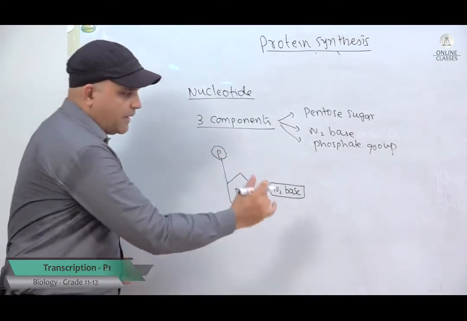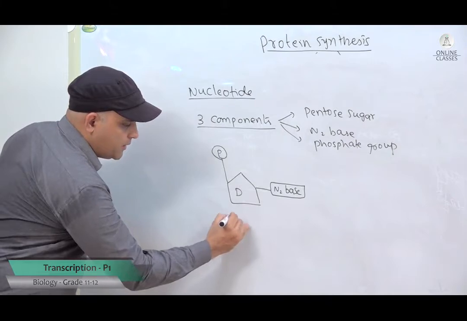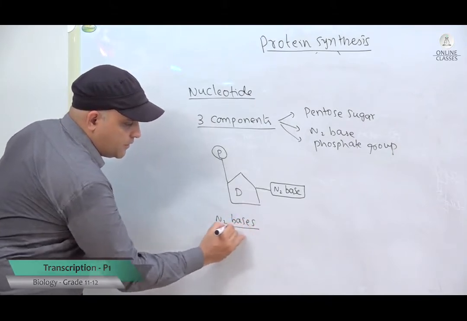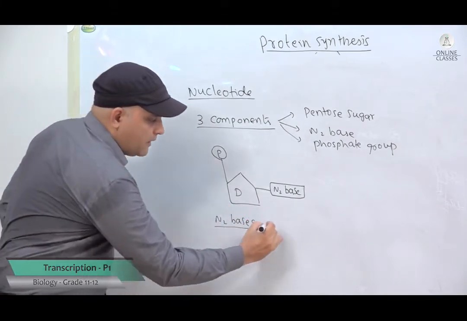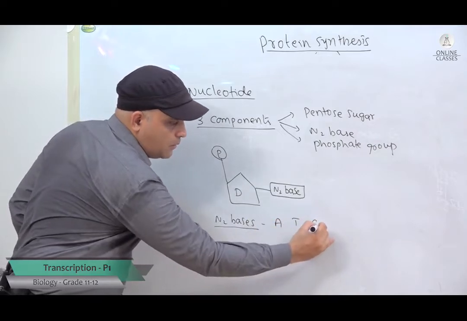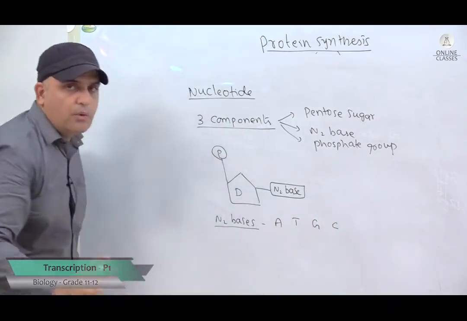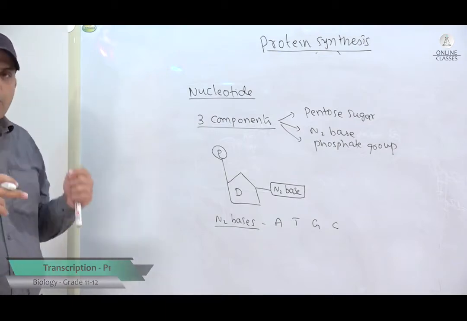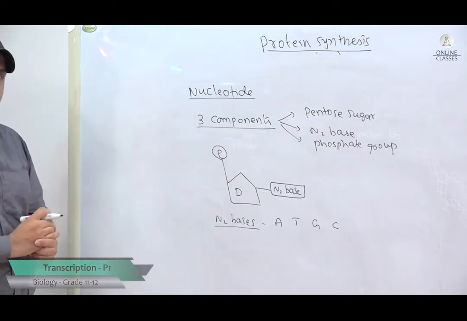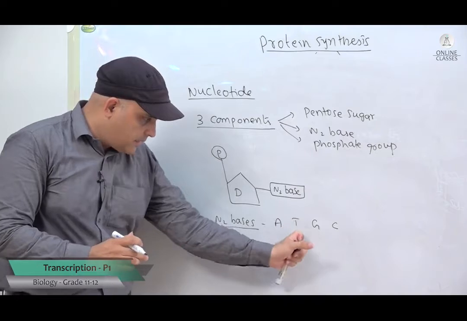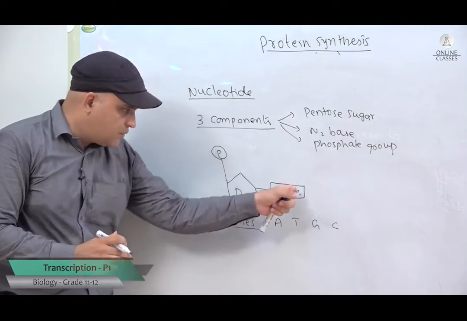So, if I talk a little bit about the nitrogenous bases, the ones which are found inside the DNA, you have adenine, thymine, guanine, and cytosine, no uracil. If it is RNA, you have uracil instead of the thymine there. So, you have the nitrogenous bases adenine, thymine, guanine, and cytosine attached here.